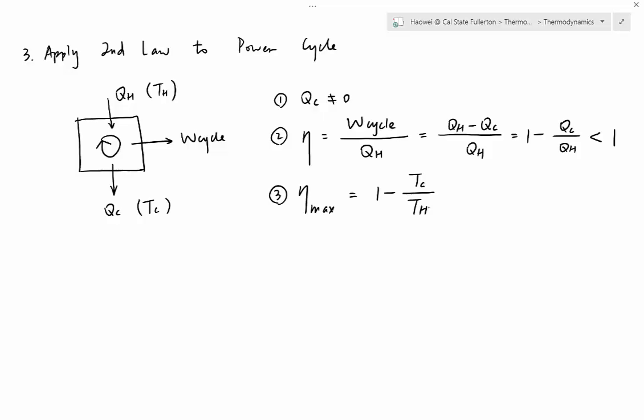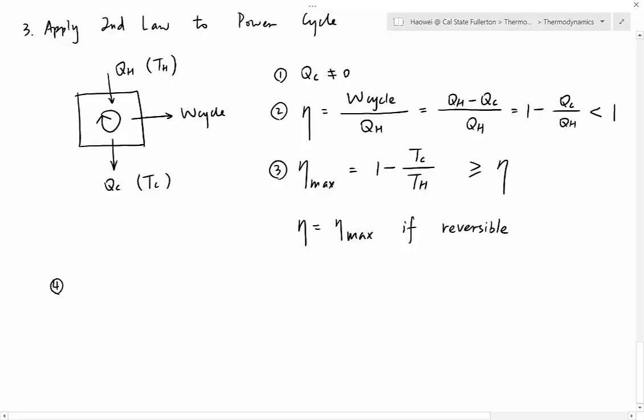And eta max will always be greater than or equal to the actual efficiency. We use eta for actual efficiency. When do we have this equal sign? Eta will be equal to eta max if the process is reversible. That's when you have the maximum efficiency.